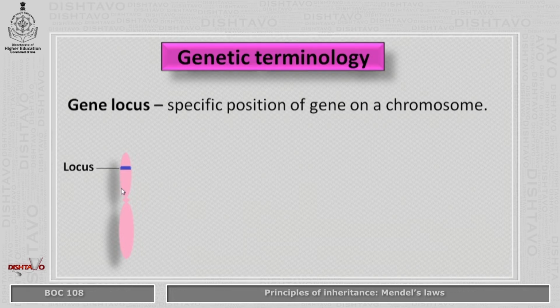Here you can see a chromosome on which the locus is labeled in blue color. So this is the gene locus.